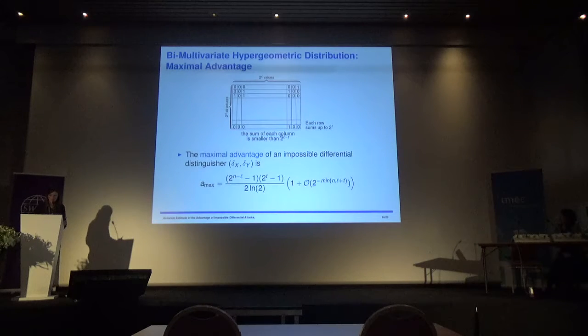The maximal advantage is obtained when the whole codebook is used. In the impossible differential context, this is a little bit different from the classical statistical attacks, because the success probability in this case is 1, and the advantage increases as the data complexity increases. So we can prove the previous formula only in the case where the data complexity equals the codebook, and in this case we get the maximal advantage. And this is not the case when the binomial distribution is used and when we deal with pairs instead of plaintext.